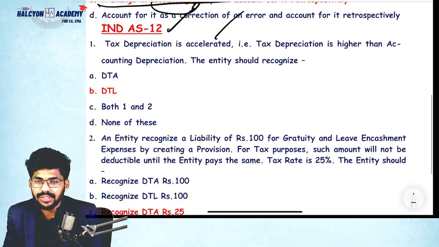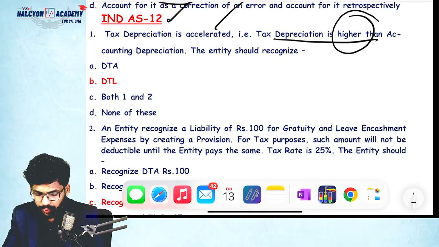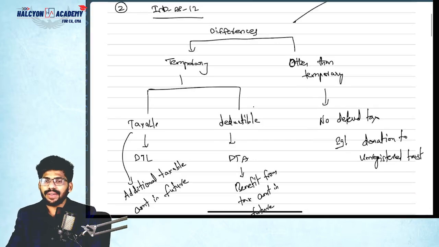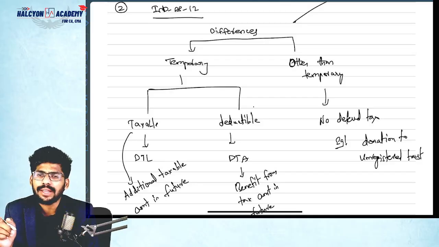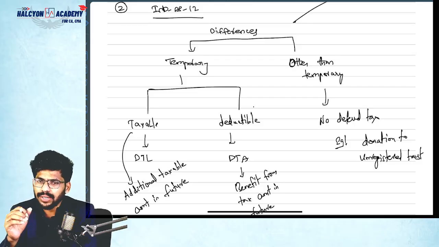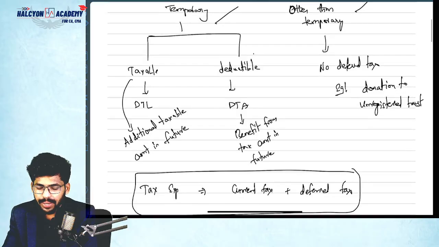Next, tax depreciation is accelerated: tax depreciation higher than accounting depreciation. So I want to discuss a few things regarding Ind AS 12. Guys, basically Ind AS 12 is nothing but income taxes, right? Profit as per accounting and profit as per income tax sometimes may be different. Because of that, some differences will come. Yes or no? So that's why this deferred tax concept comes into picture. Correct or not? Yes.